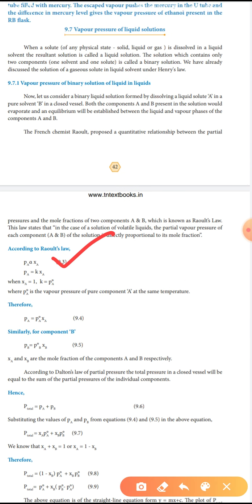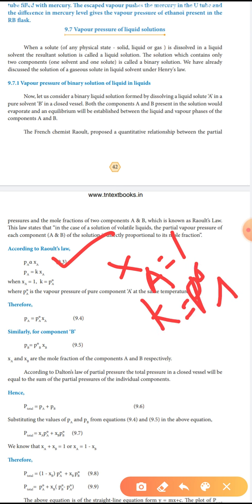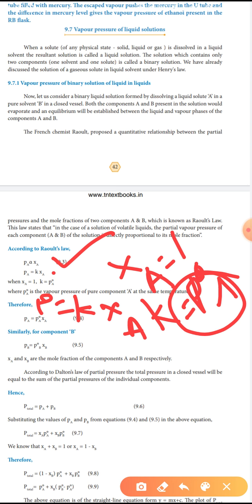See the equation, P is directly proportional to XA. PA equals K times XA. K is an equilibrium constant. Here XA equals 1, and the K value is P naught A. Now substitute that K value in this equation, PA equals K XA.